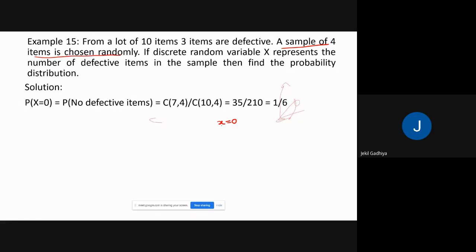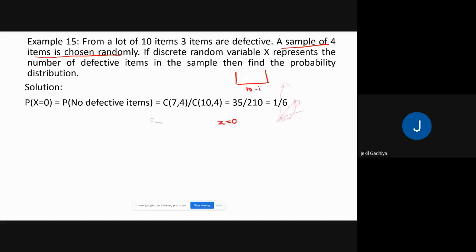In this experiment, we find the probability that every item is working here. Probability is favorable outcome upon total number of outcomes.